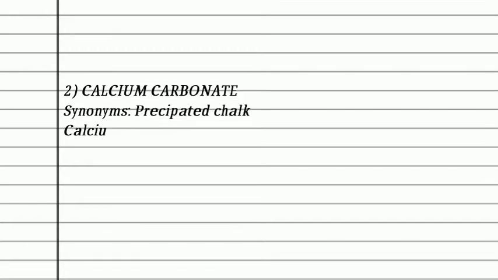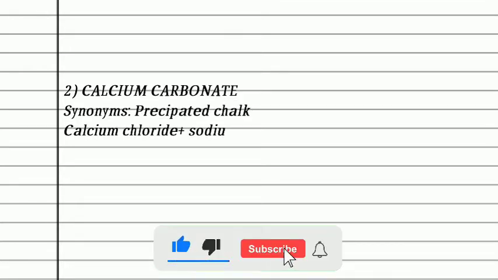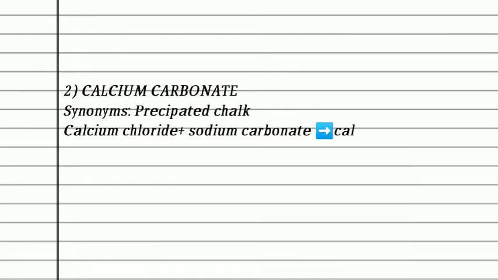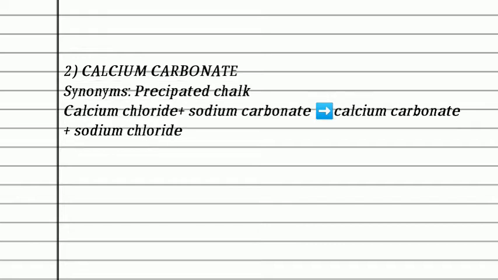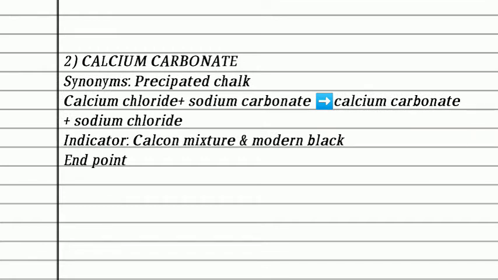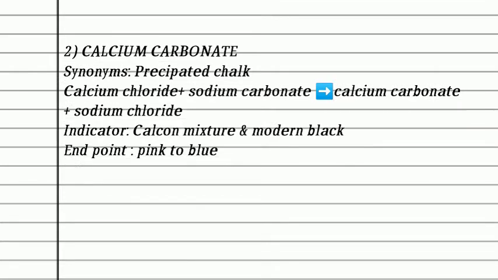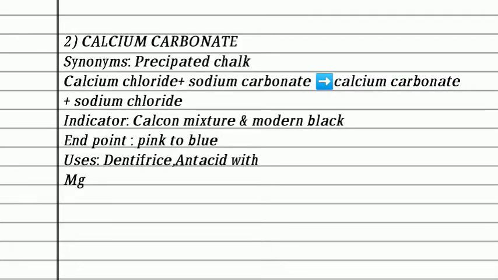The second chemical is calcium carbonate. The synonym of calcium carbonate is precipitated chalk. The assay of calcium carbonate is performed by complexometric titration. Preparation reaction: calcium carbonate is prepared by treating sodium carbonate with calcium chloride to get calcium carbonate and two molecules of sodium chloride.